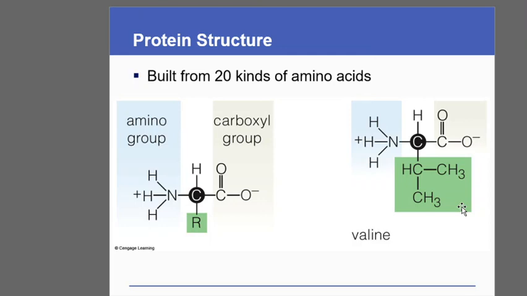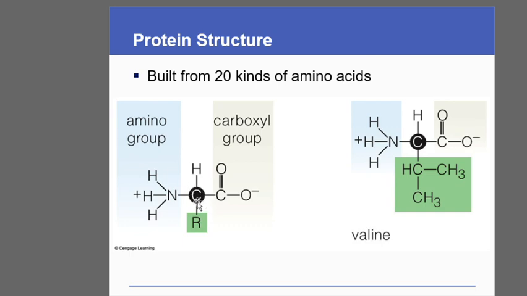Now as the name suggests, these amino acids have one amine group, that is NH3 plus, and one carboxyl group. Both of them are joined to a central carbon. This carbon can be regarded as the alpha carbon.